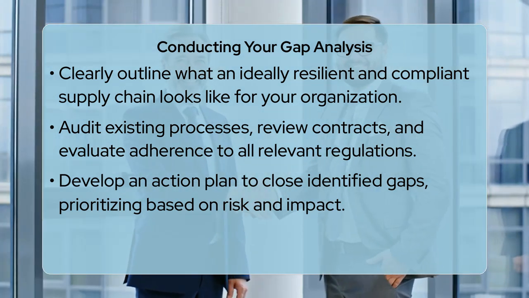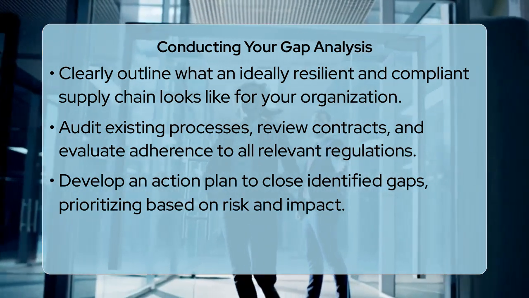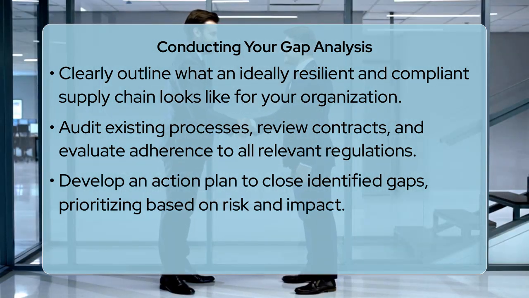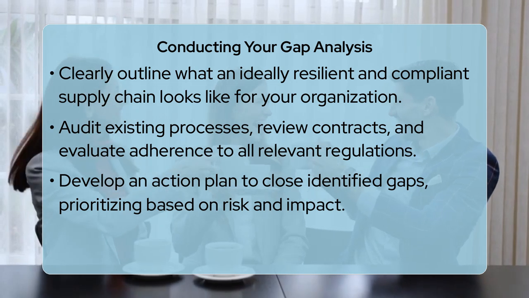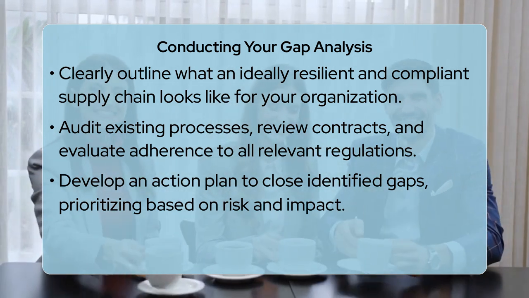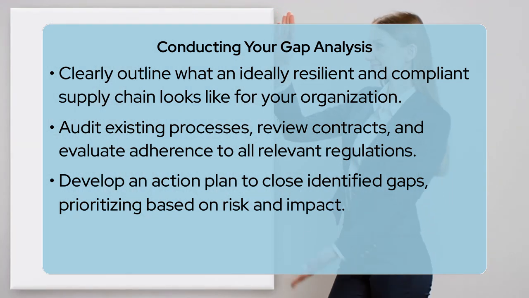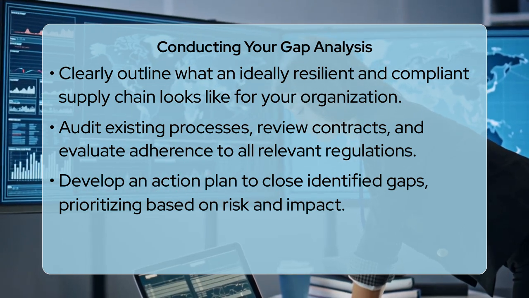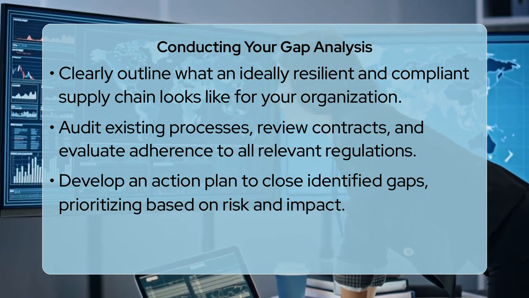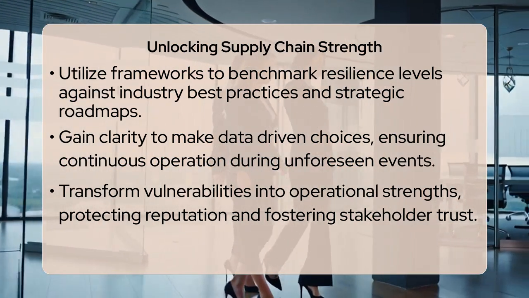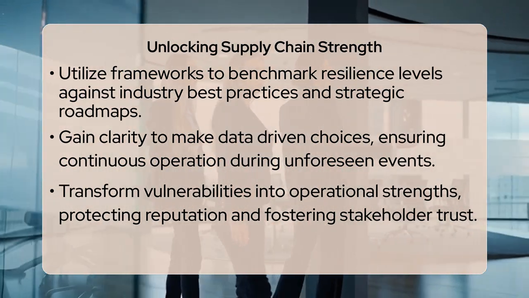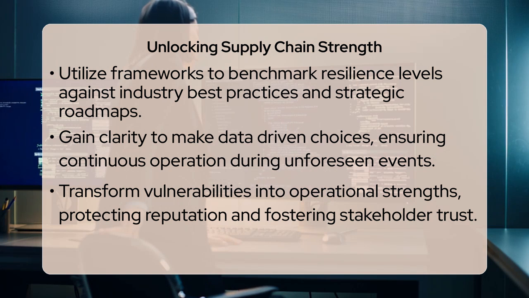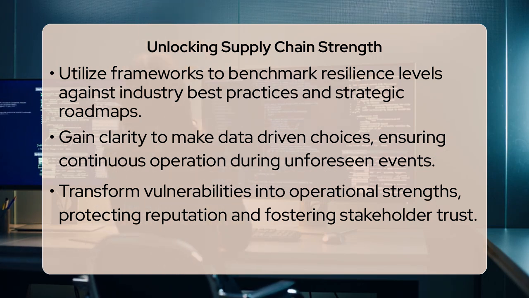implement these changes. A key concept here is the use of maturity models. These frameworks allow companies to assess their current resilience level against industry best practices and a scale of capability, from basic to optimized. This helps in understanding not just where gaps exist, but also the strategic roadmap for progressing towards a more advanced state of resilience. For example, a supply chain might move from a reactive stage 1, where it simply responds to disruptions, to a proactive stage 4, where it anticipates and mitigates risks before they materialize, all guided by gap analysis.